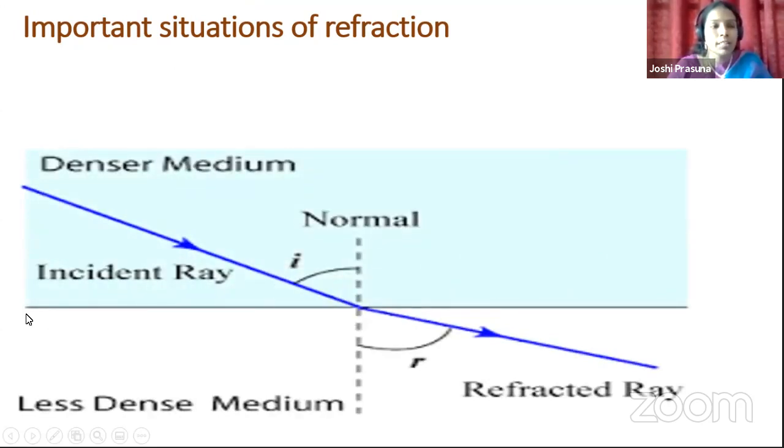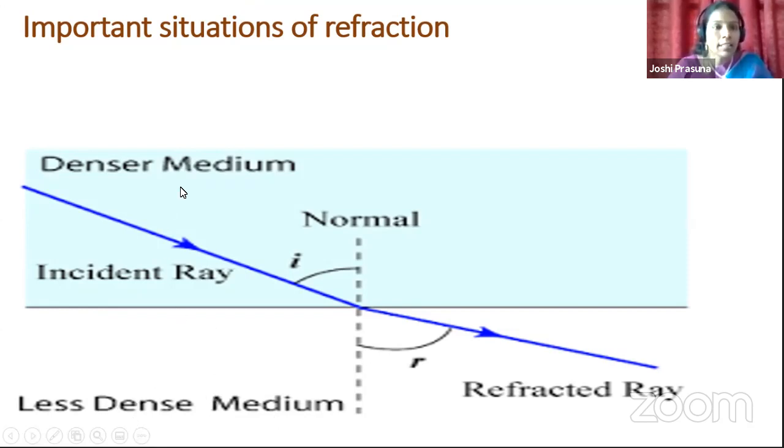Here I have chosen two different media. To distinguish that, I have a blue colored layer above and below a transparent layer. And between these two media, there is a boundary that is given by a horizontal line here. Okay, children, how many media are present here? Two media. One is denser medium, another one is less dense medium. That means comparatively, the density of the material which is taken below is less dense.